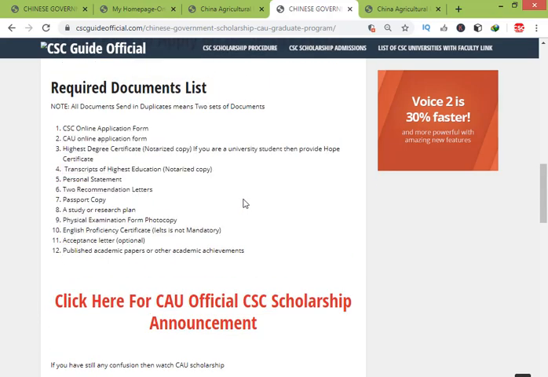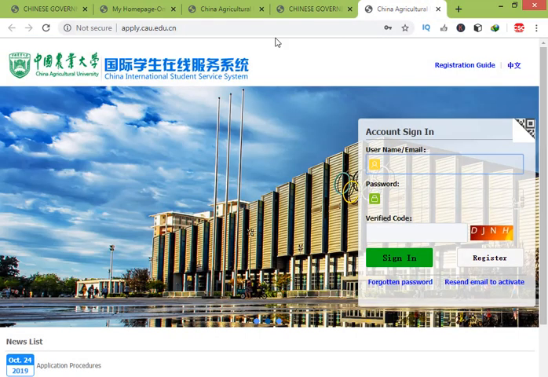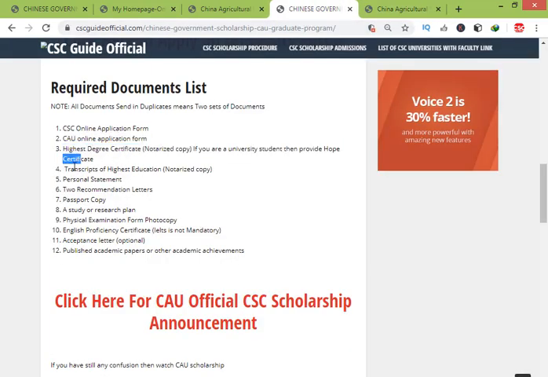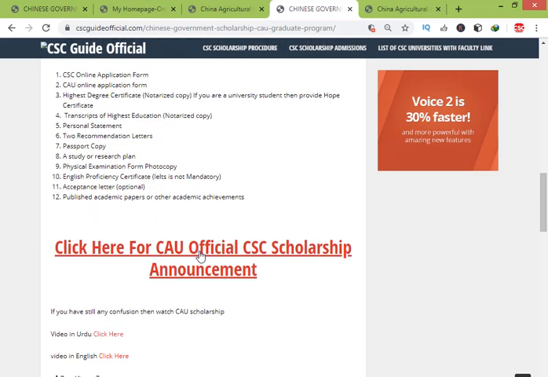So now we come to the documents list. What documents are required for this university? The CSC application form, the China Agricultural University online application form which you fill at this link, the highest degree transcript and notarized copy, a personal statement, 2 recommendation letters, a passport photocopy, a research plan, a physical examination form, and an English proficiency certificate. It's not a must, but if you have English proficiency, you can apply with it. An acceptance letter is optional. Published academic papers or other academic achievements are also required. If you have them, attach them.